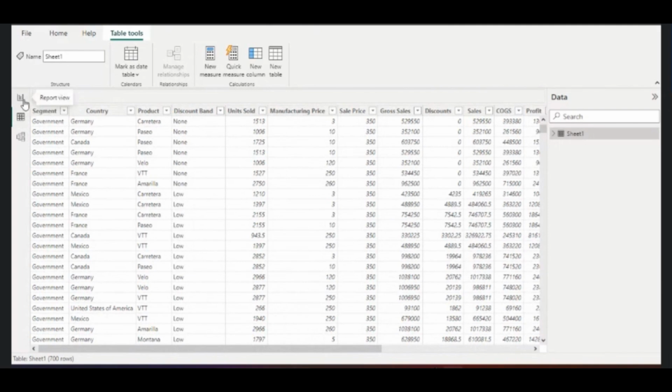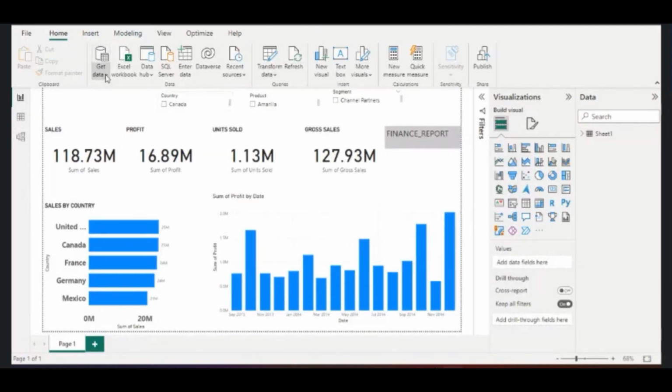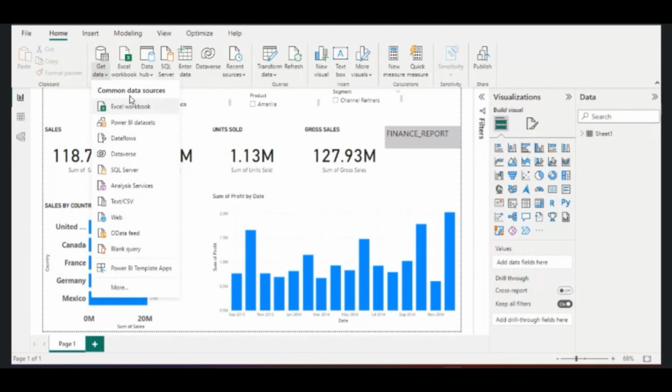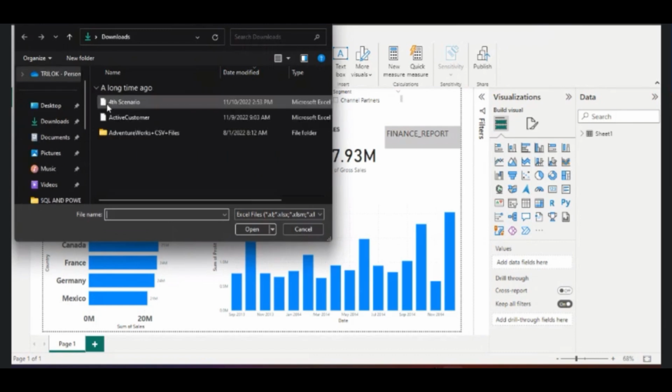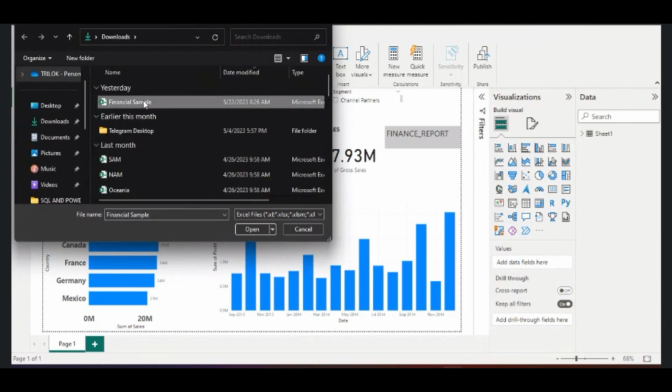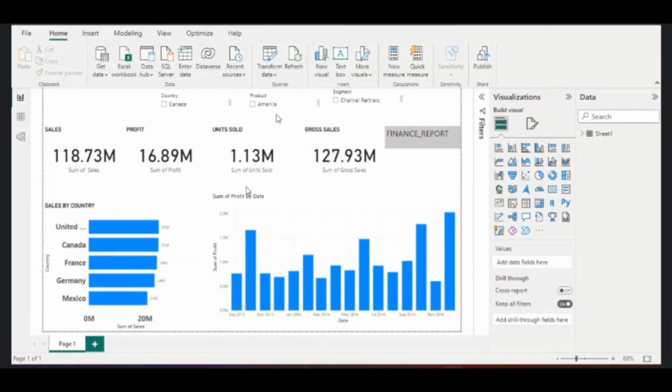How we connected this data set using this get data, and then we have selected Excel workbook. Through Excel workbook, we have got this financial sample report. So once we open this report, this data set gets loaded into this Power BI front end, Power BI desktop. This is called front end. Then once the data set got loaded, we have created visuals on this.